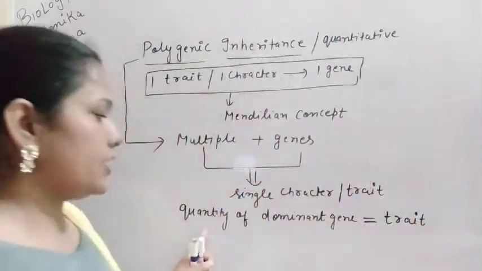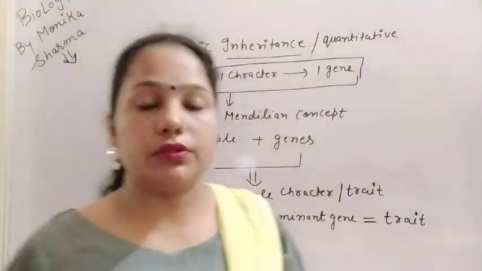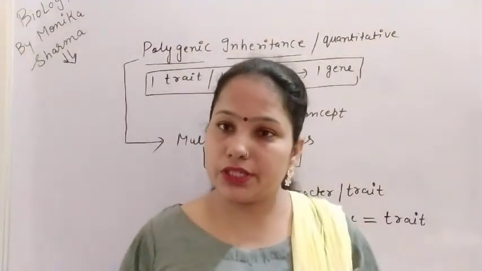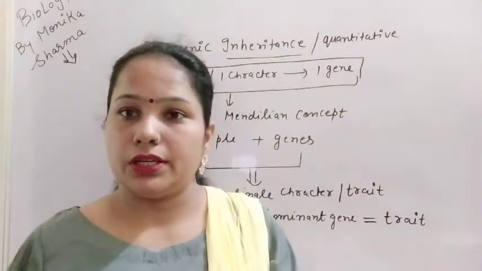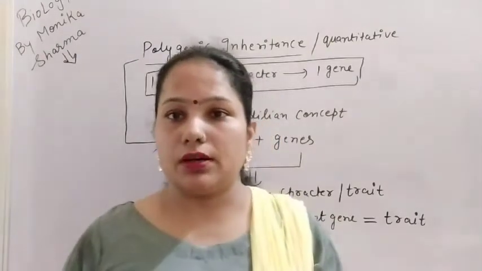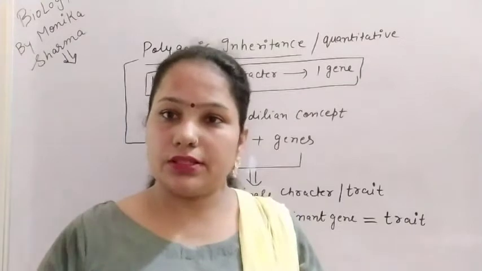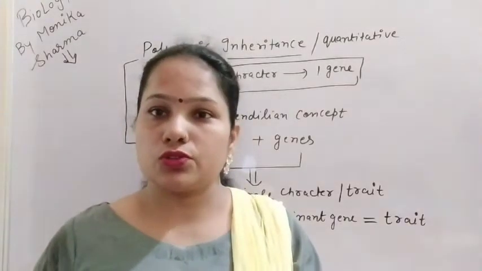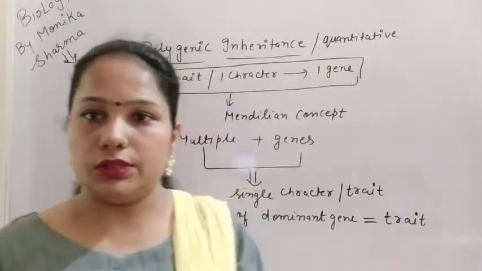It is known as quantitative inheritance, meaning how many dominant genes are present determines the particular trait. If the number of dominant genes is more, there is one type of trait, and if their number is less, then a different type of trait. So here we have to study the quantity of the gene.